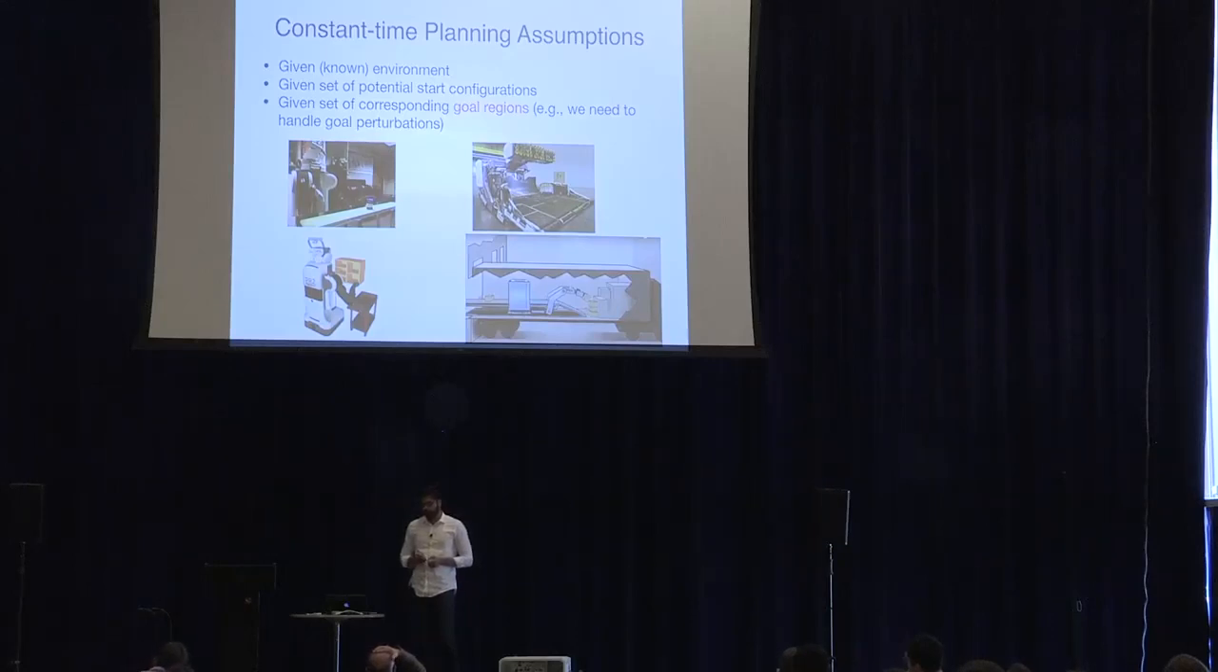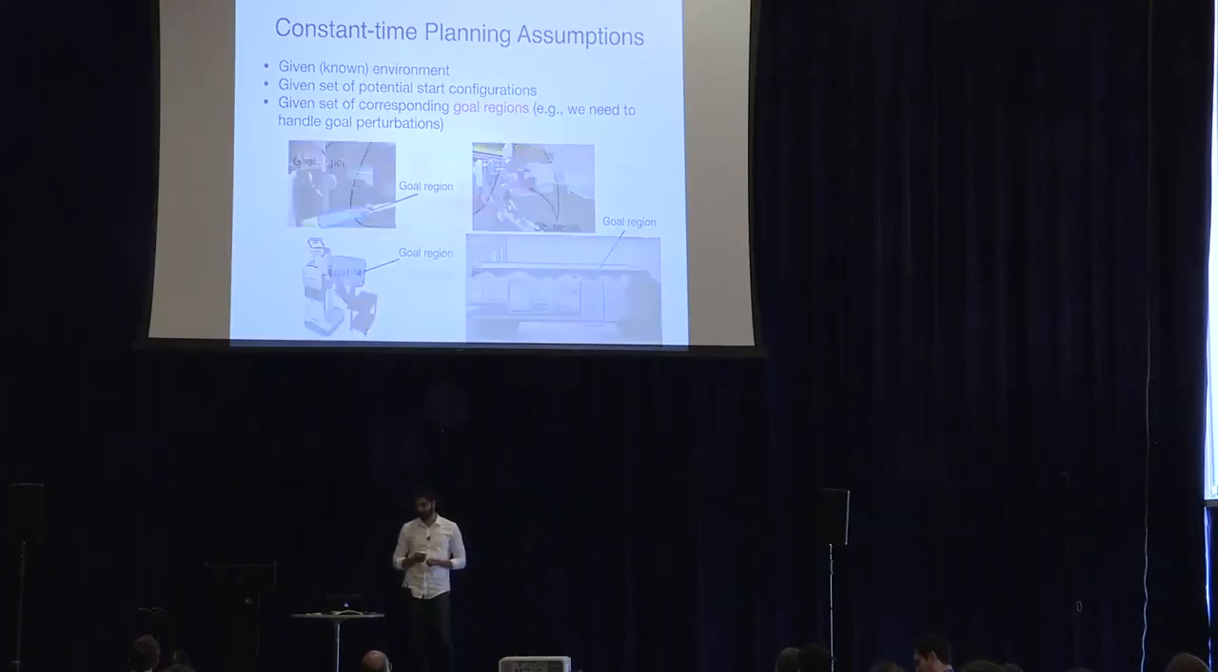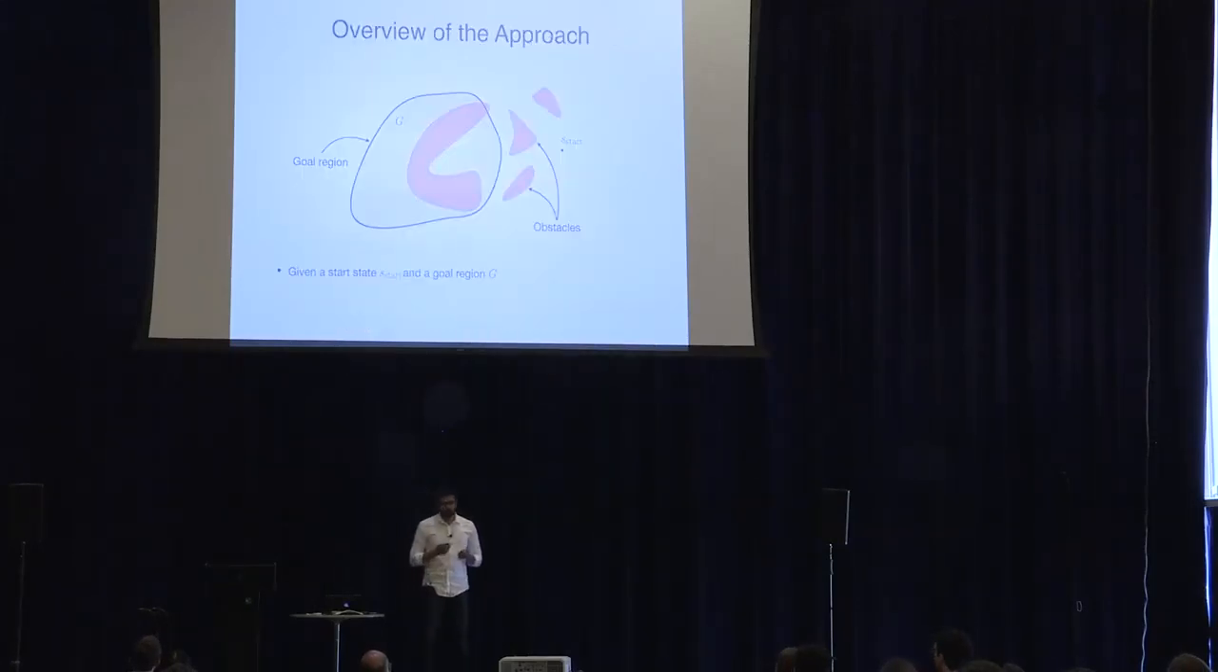And corresponding to each start configuration, we have goal regions. The reason we need goal regions is we want to allow perturbations in the goal poses. For example, again, in this conveyor domain, the object that is coming in can be at a different X, Y position and orientation, and we want to be able to handle that. So now we have an idea of what kind of setting we are dealing with.